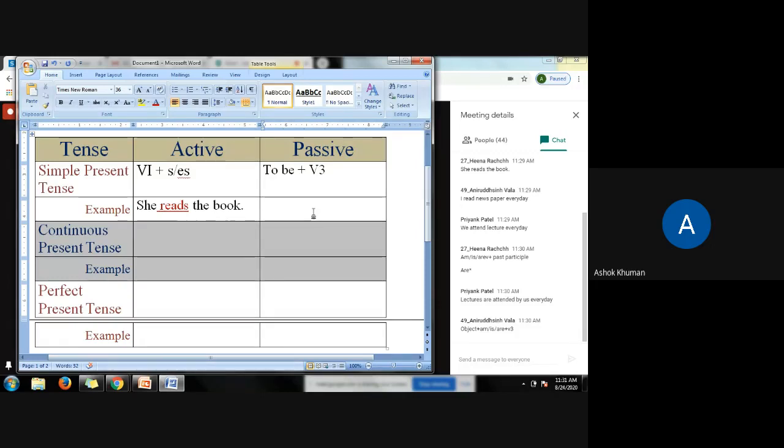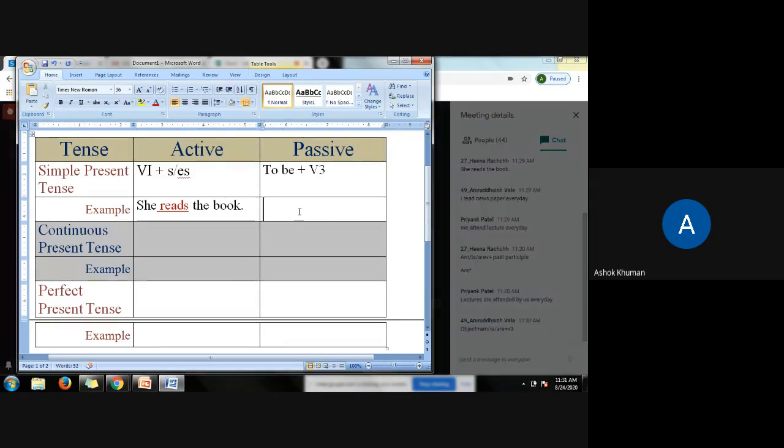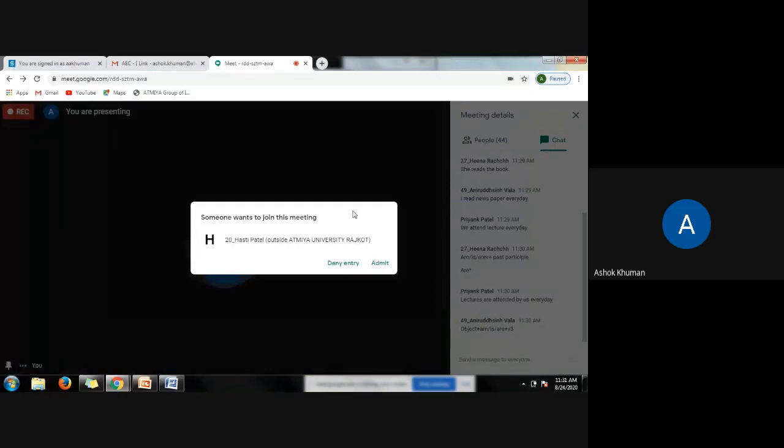Okay, let us take now. Give me an example, any other example. Lectures are attended by us every day. Very good, fine. Any other example? Anybody? Passive voice, simple present tense. Here you have the example, she reads the book. Active voice, simple present tense. We want passive voice, simple present tense.